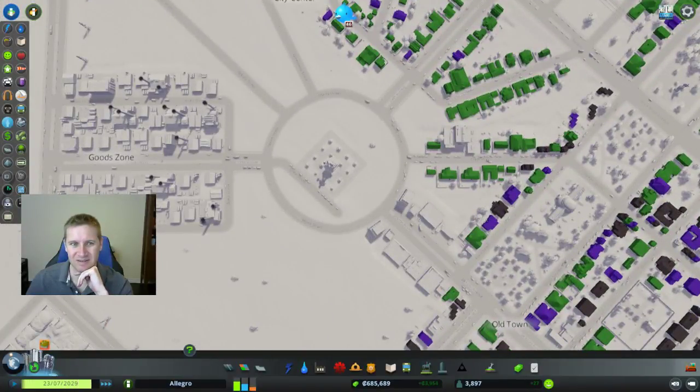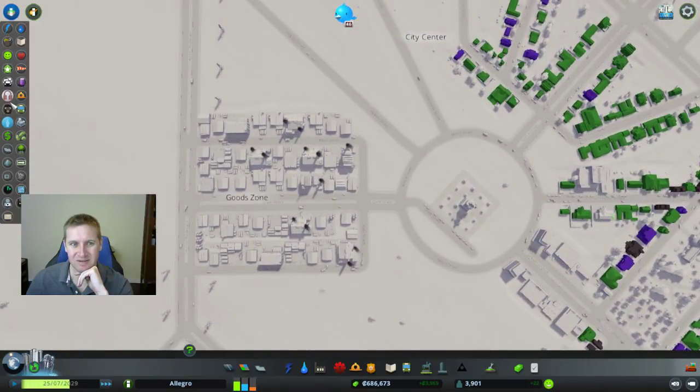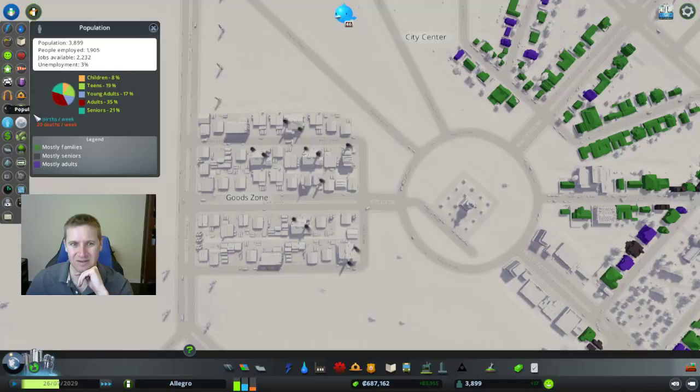Huh. Let me look at this again. So population. Yeah, it's pretty evenly distributed between teens and young adults and seniors.